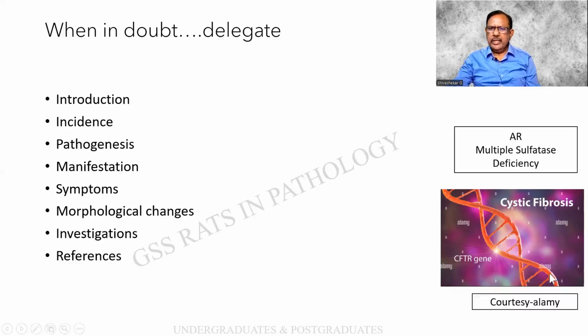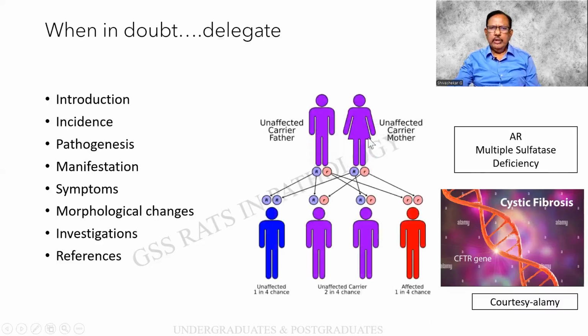Thanks to the schematic picture from LME, and this is an autosomal recessive multiple sulfatase deficiency disorder. Both the parents are carriers over here, in which case 1 in 4 chance is for a child to be fully blown.